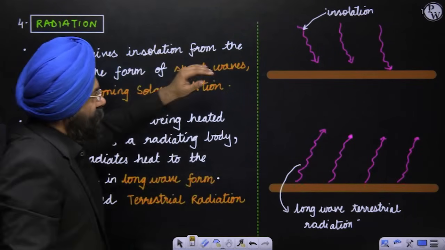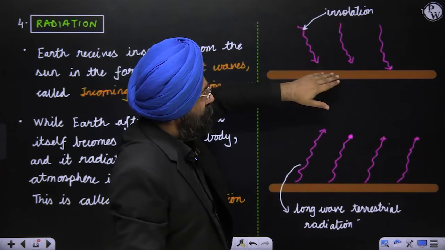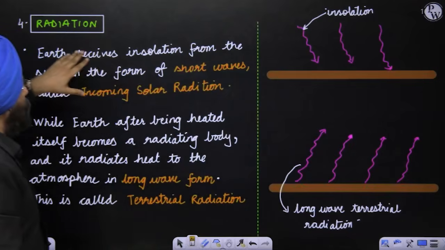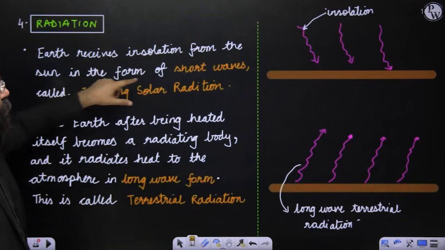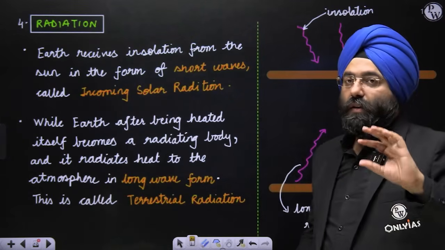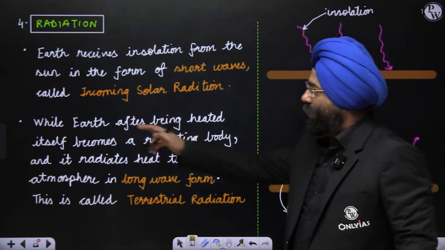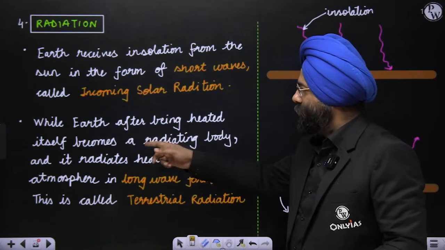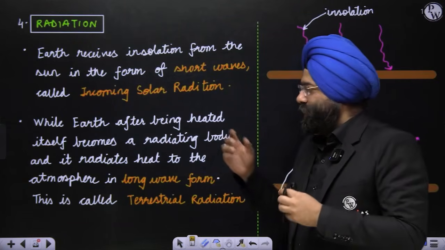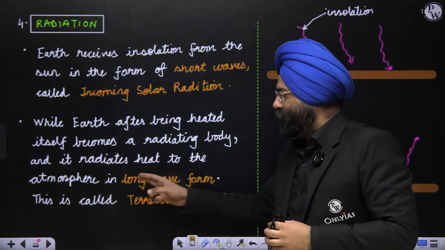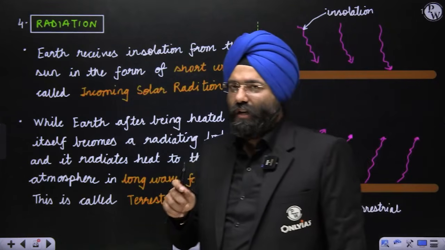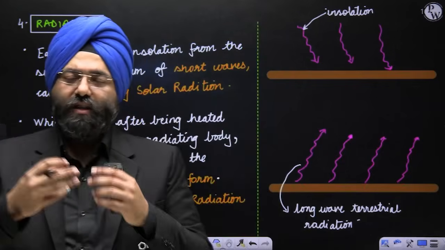Now see here, the incoming solar radiation heats the surface because it is without contact. That is a characteristic feature of radiation. So Earth receives insolation from the sun in the form of short waves, which is known as incoming solar radiation. Now, we will be studying all these things, don't worry. While the Earth, after being heated, becomes a radiating body, because any heated body gives radiations, right? Now, it radiates out to the atmosphere in the long wave form, which is known as terrestrial radiation. So terrestrial radiation refers to the radiation that is dissipated from the Earth because it was heated.